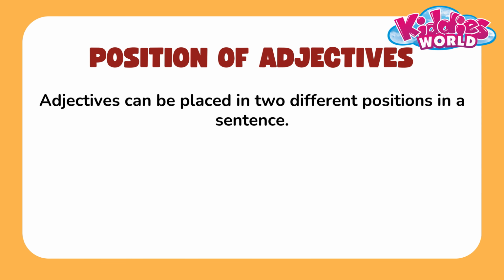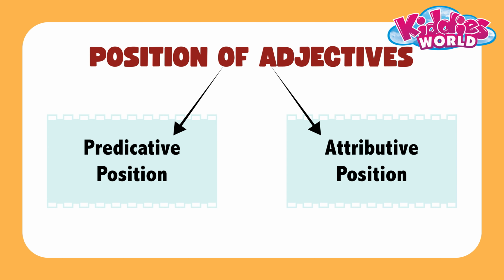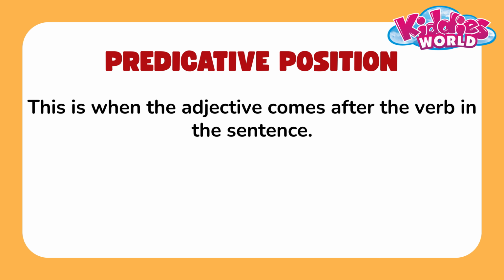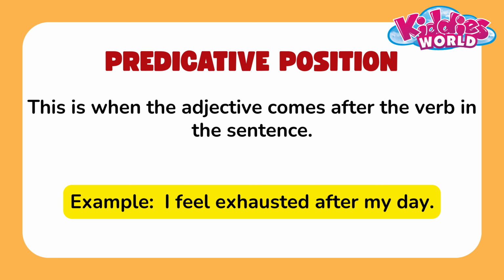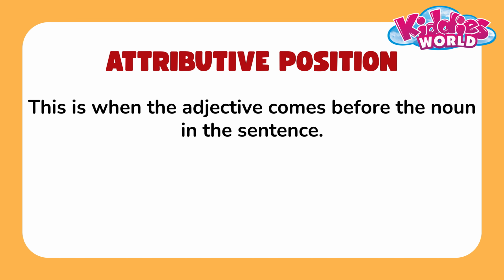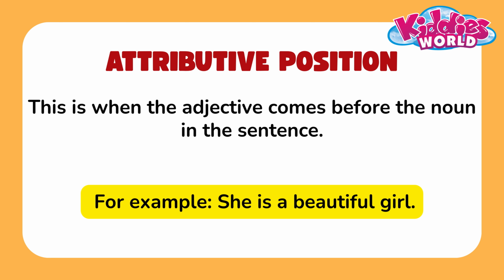Position of adjectives. Adjectives can be placed in two different positions in a sentence. Predicative position. This is when the adjective comes after the verb in the sentence. For example, I feel exhausted after my day. Attributive position. This is when the adjective comes before the noun in the sentence. For example, she is a beautiful girl.